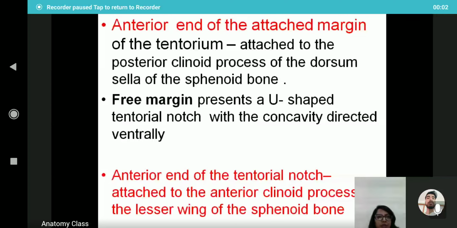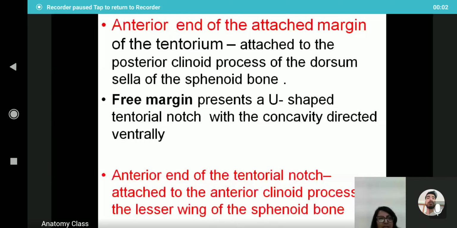And the anterior end of the attached margin of the tentorium cerebelli is attached to the posterior clinoid process of the dorsum sellae of the sphenoid bone. These bony structures we can demonstrate in the bone class in the interior of the cranial cavity. For the time being, attached to the posterior clinoid process means just behind the sella turcica in the dorsum sellae of the sphenoid bone. And the free margin presents the U-shaped tentorial notch, with the concavity directed ventrally.